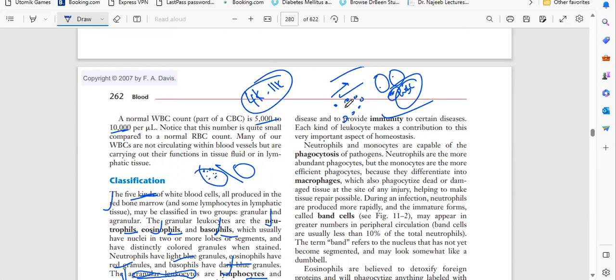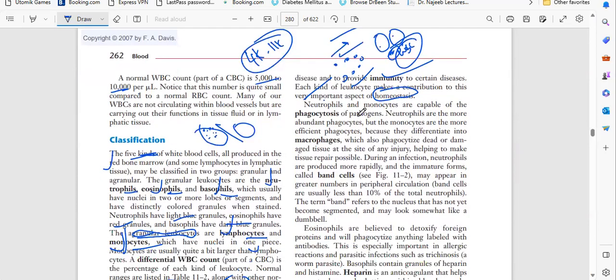Each kind of leukocyte makes a contribution to the very, very important aspects of homeostasis. Because if you want to maintain balance of the inner body, you need protection from the outside environment. That is what the WBC do for our body.